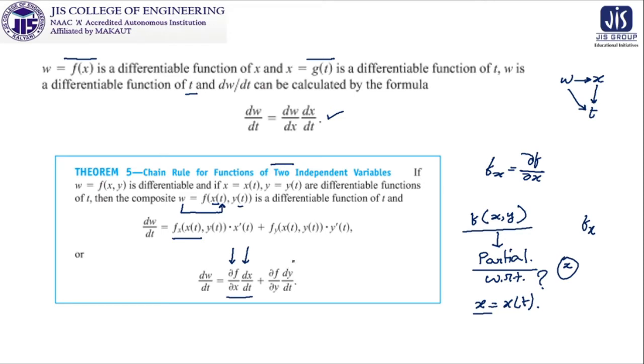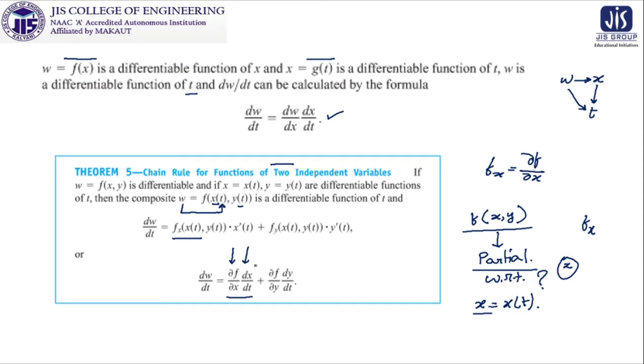What I am saying, w is a function of x and y. So when you are doing this differentiation with the help of f, that means f is differentiated partially with respect to x, the same thing has to be done for y. If f is a function of x only, then look at this, it is dw dx, dx dt.